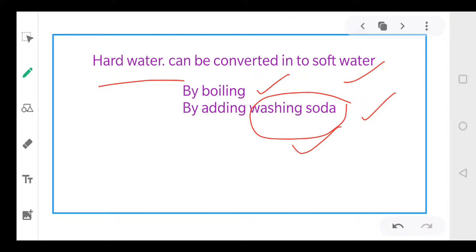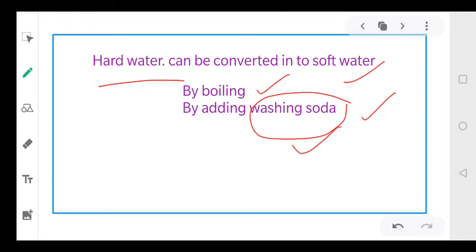So detergents have a better cleaning action in comparison to soaps, because soap can only clean the cloth in soft water, right? Detergent can clean the cloth in both waters, whether it is soft water or hard water. So हम कैसे identify कर सकते हैं कि पानी soft है या hard है?